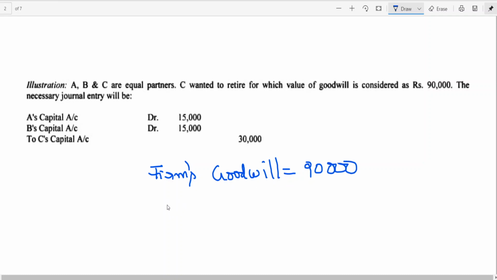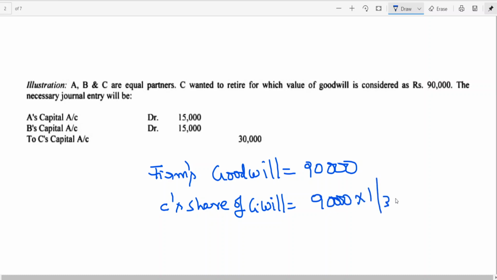Then who is the outgoing partner? C. C's share of goodwill, equal partner, 1 by 3, 30,000.